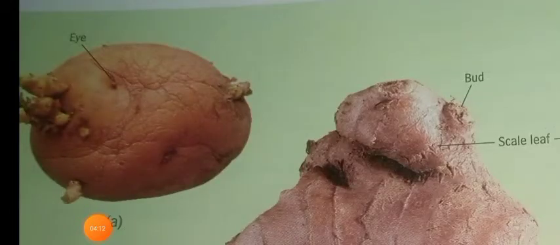The next one is a very important one, vegetative propagation. It is not that the plant should grow only from the seed. It can grow from the fruits or vegetables too. So you can see the potato. On the potato you can see an eye-like structure on its surface. From that eye-like structure, a new plant will arise. So this is a method of vegetative reproduction.